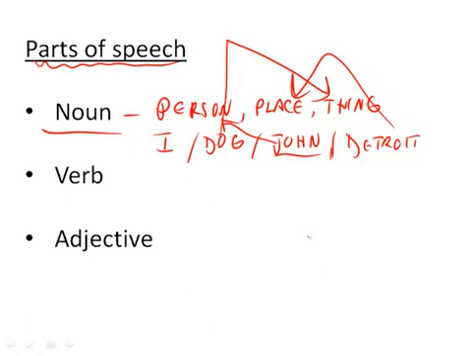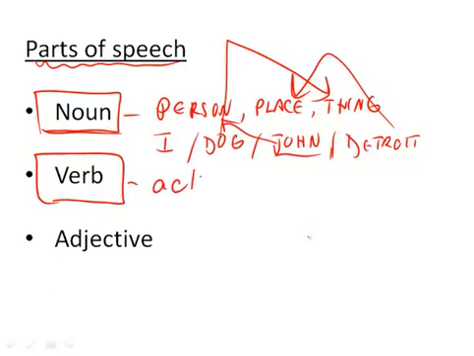So we know that noun is something important, as is the verb. You must know your verb. Verb is doing. It is an action. I run. I jump. John runs. John calls. John goes to Detroit. Goes, calls, does all those things. Those are actions. Those are verbs. So we now know two of the most important parts of speech.